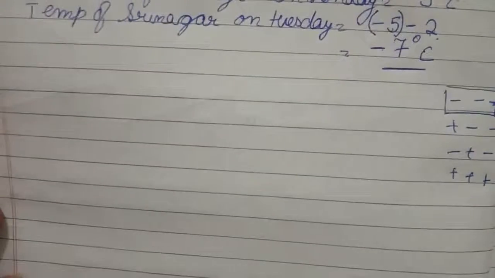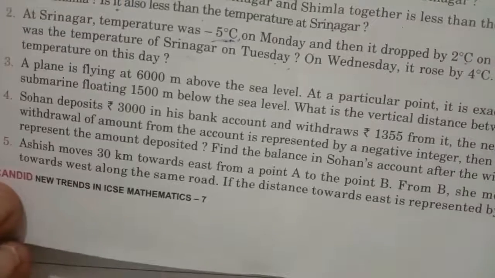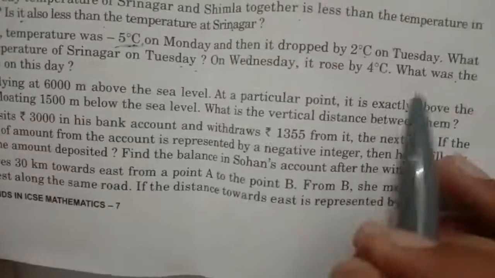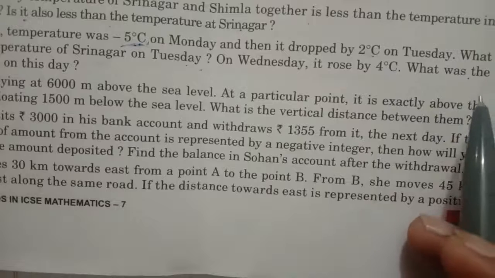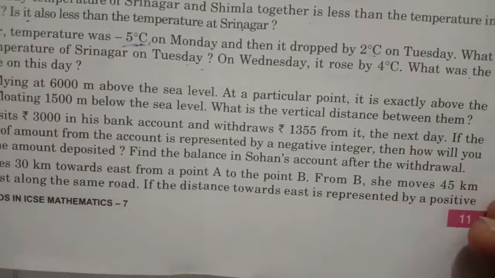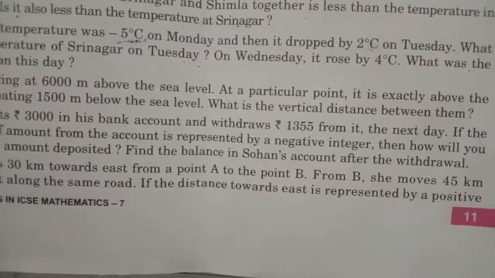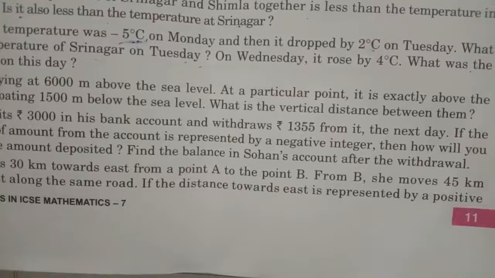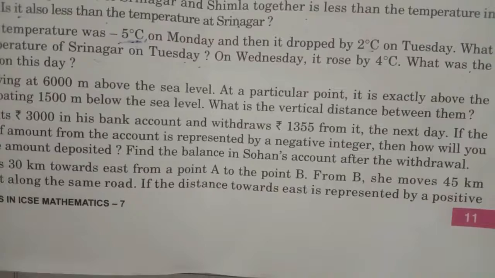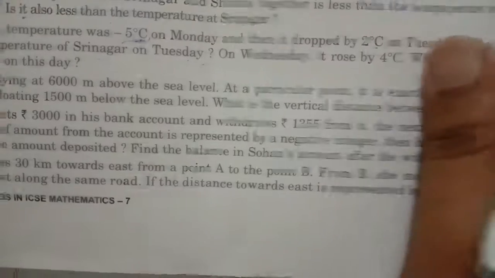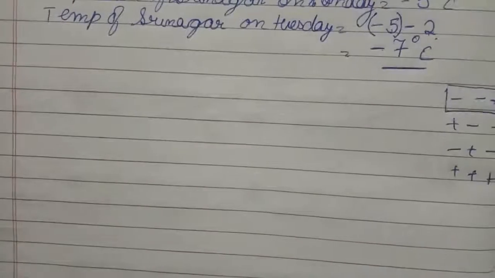Okay, now we'll see on Wednesday. What will be the temperature on Wednesday? On Wednesday it rose by 4 degrees Celsius. Now as the temperature on Tuesday was -7 degrees Celsius, on Wednesday it rose by 4 degrees Celsius. We'll simply add them. Okay, what was the temperature on this day?